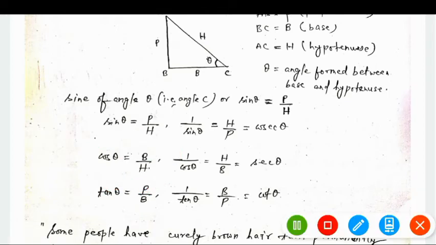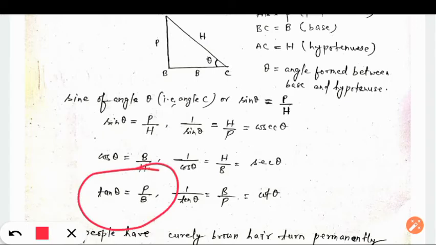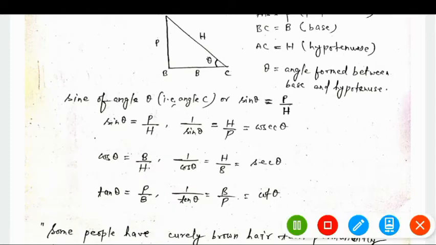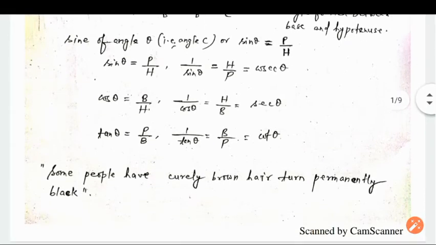But in case of tan, since tan is the ratio of perpendicular and base, in a right angle triangle perpendicular sometimes may become greater than base, or base sometimes becomes greater than perpendicular. It can happen. So tan can have any value. It may be greater than 1, it may be less than 1, whatever. Okay. Now solve the exercise.